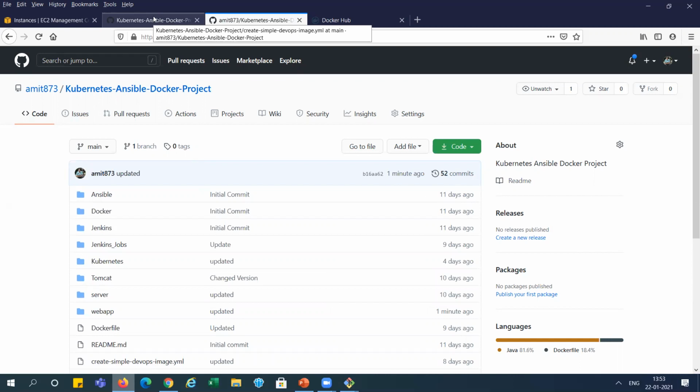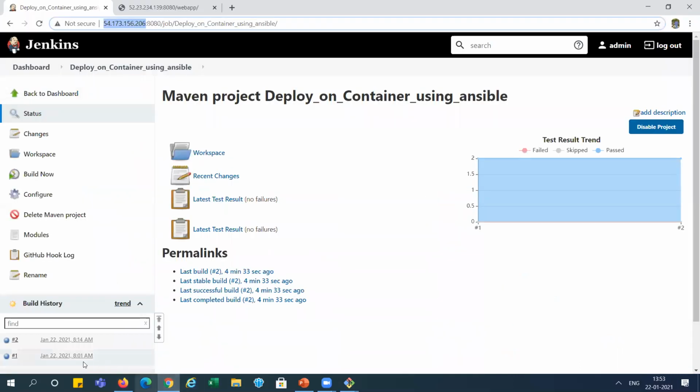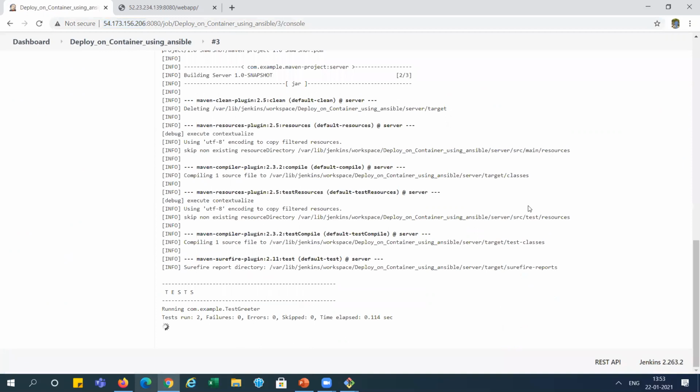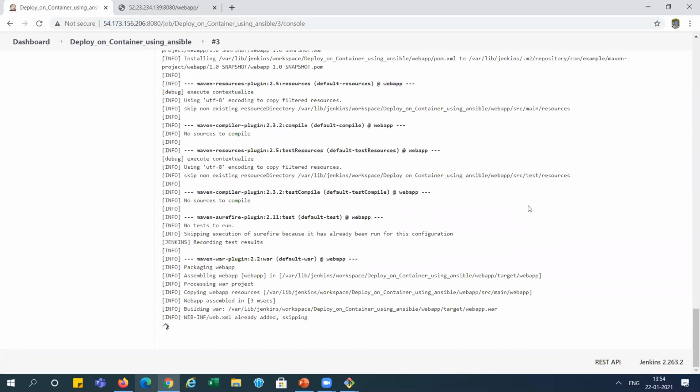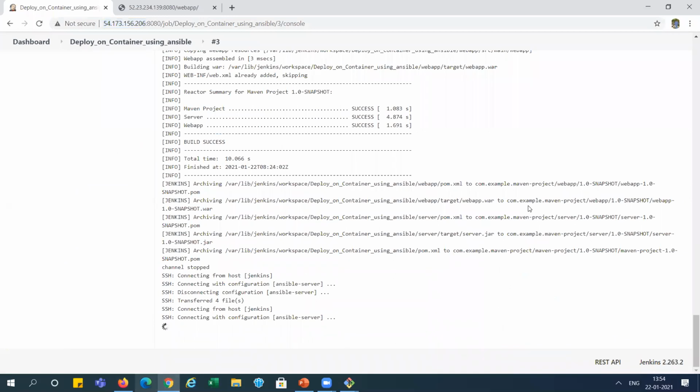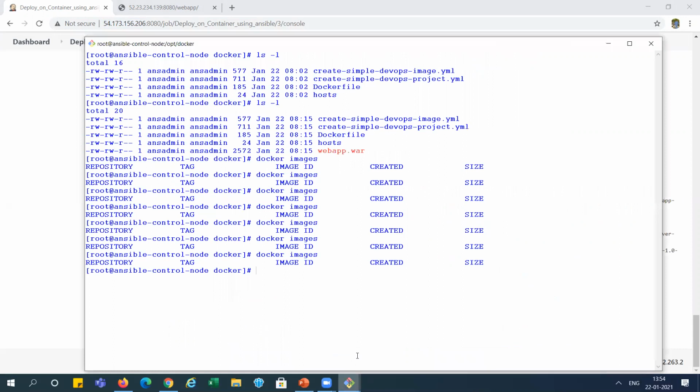And also we can see our Jenkins job. We have created 2 jobs so far. You can see the third job is started here, right? Automatically. And it has started building the things, and it will repeat all those things. And we can see 4 file transfers. Now we will go in the Ansible system and check the Docker image directly here.